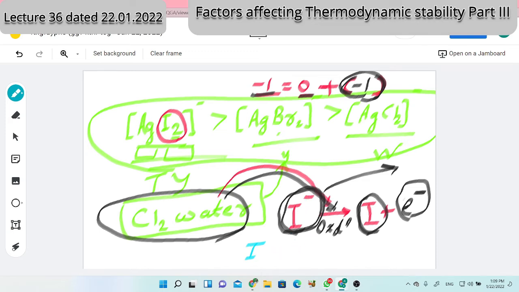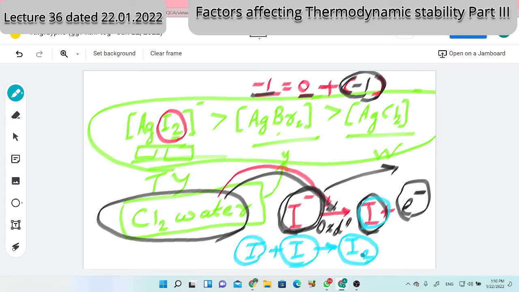So what will happen? I plus I, a stable form of iodine, like the stable form of nitrogen, stable form of oxygen, stable form of hydrogen. How do we represent hydrogen? How does it remain generally? Okay, I plus I, what will be there? At least complete. I2. Yes, I2, gaseous iodine. Actually, that iodine at room temperature can be solid, but it is molecular iodine. So, iodine in molecular form can be obtained from nascent iodine. Nascent iodine will combine with other nascent iodine to get the molecular iodine.